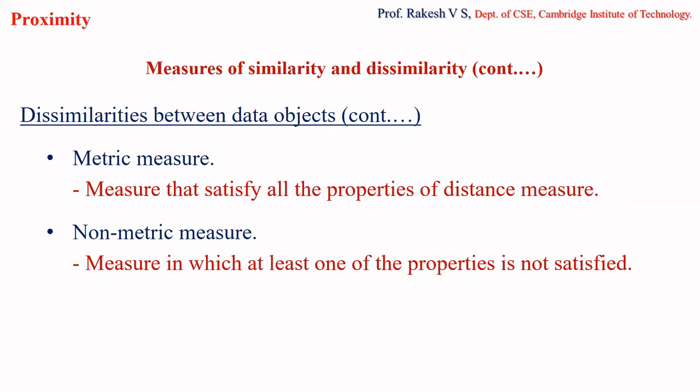So is there any example? In this section, we are going to study two non-metric measures: set difference and time. You have understood what a metric measure and a non-metric measure are, right? Metric measures are those which satisfy all the properties of distance measures in all cases, whereas a non-metric measure does not satisfy at least one of the properties said before.